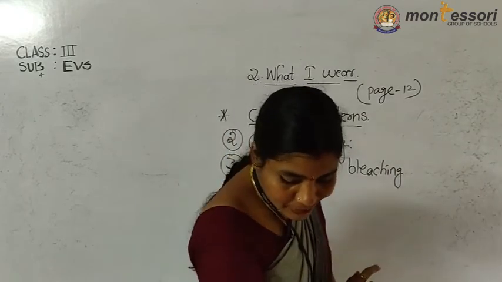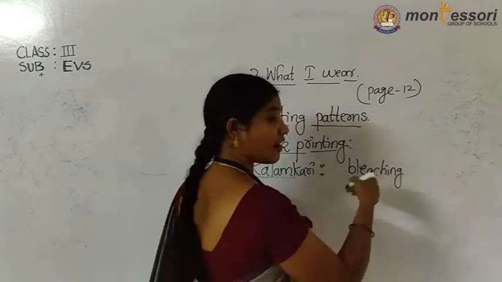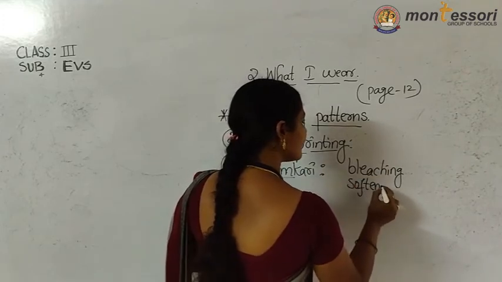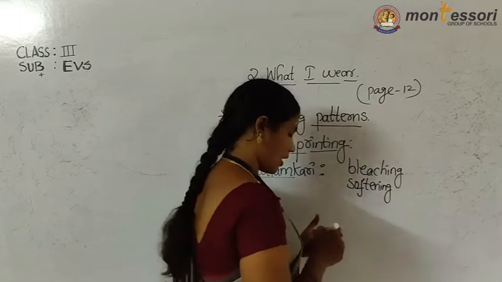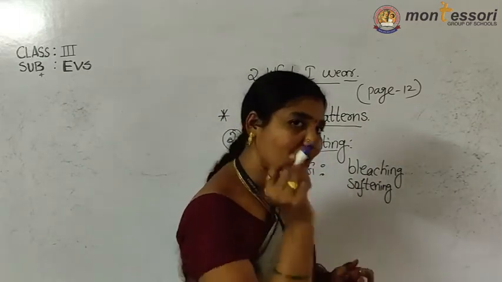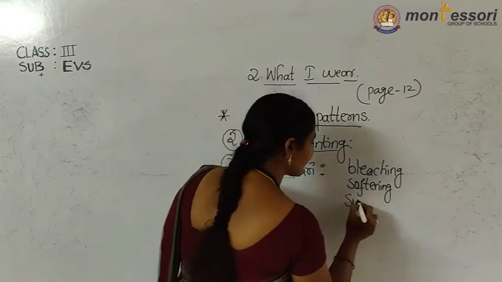Next, what do they do? They soften it. After bleaching, they soften the cloth. Second, softening the cloth. After softening, what do they do? Sun drying.